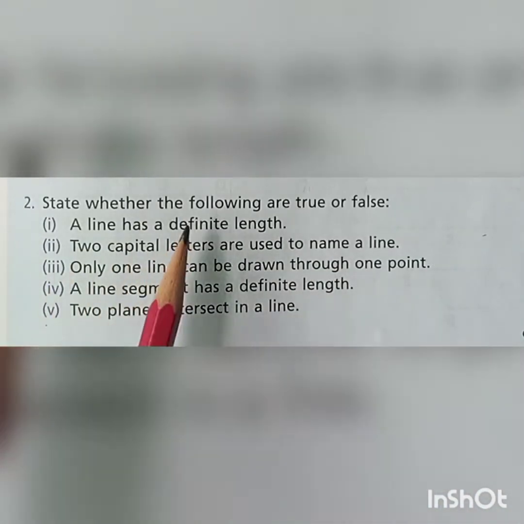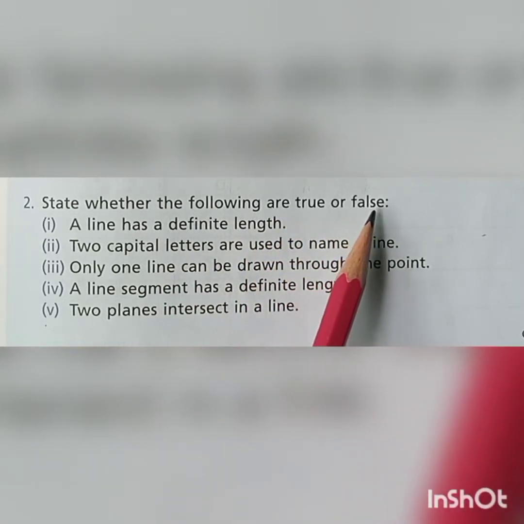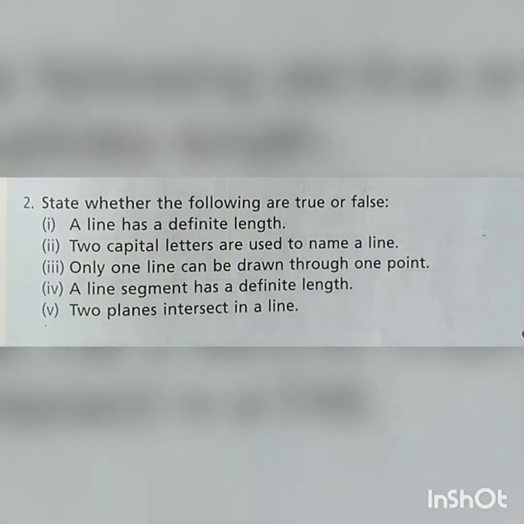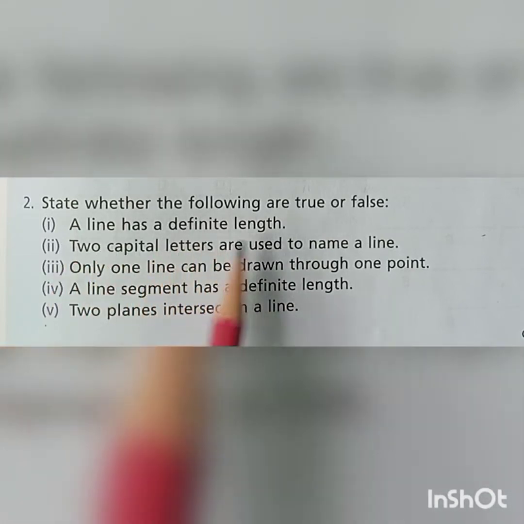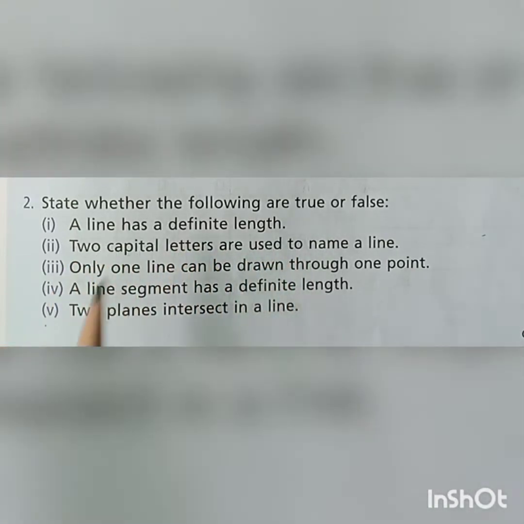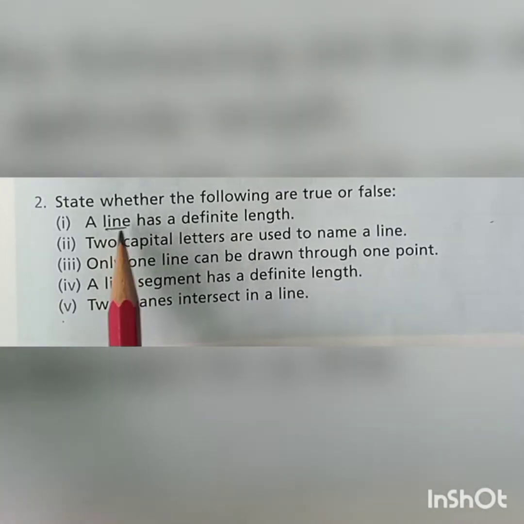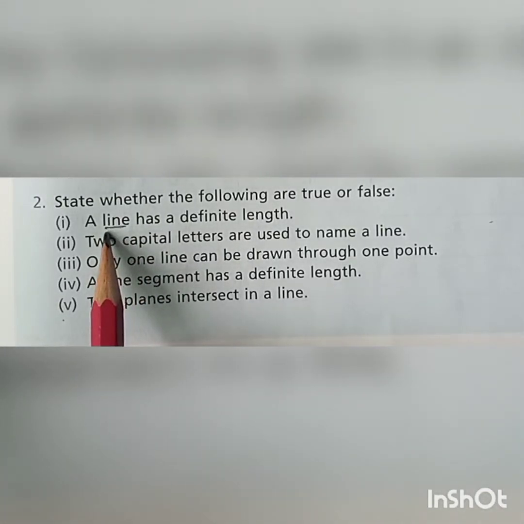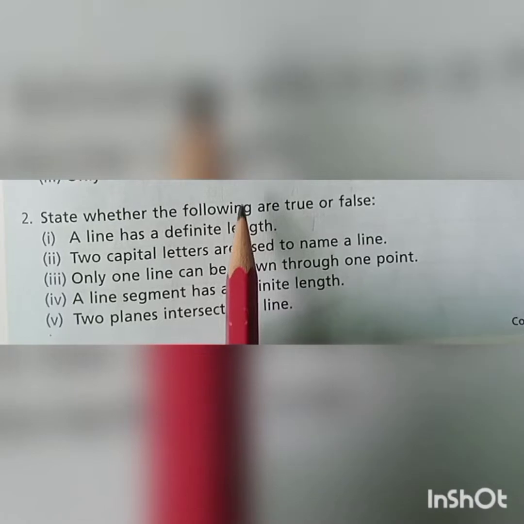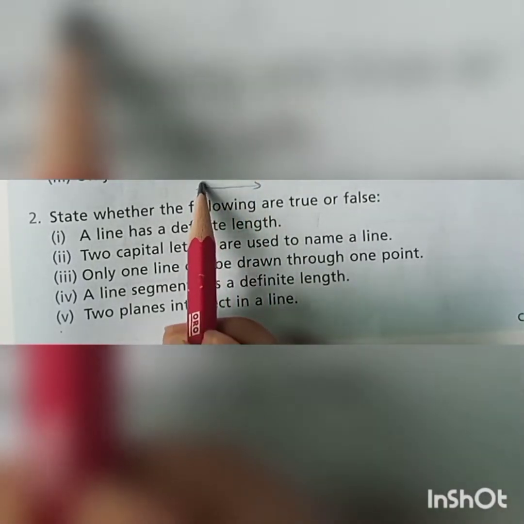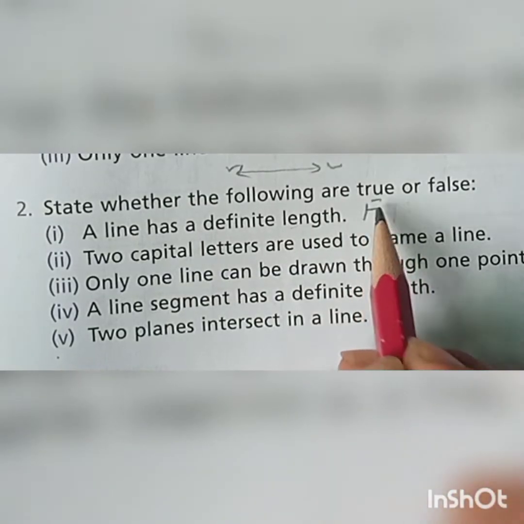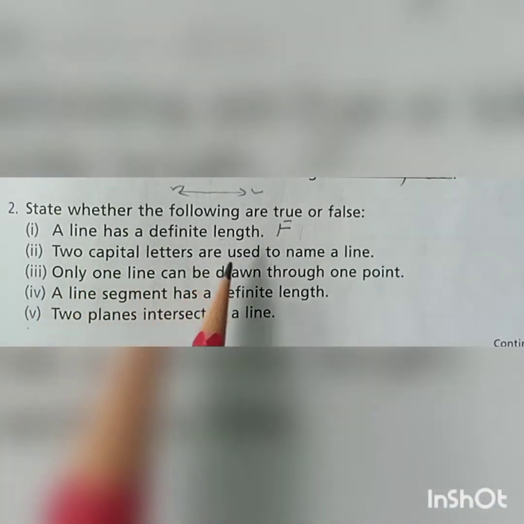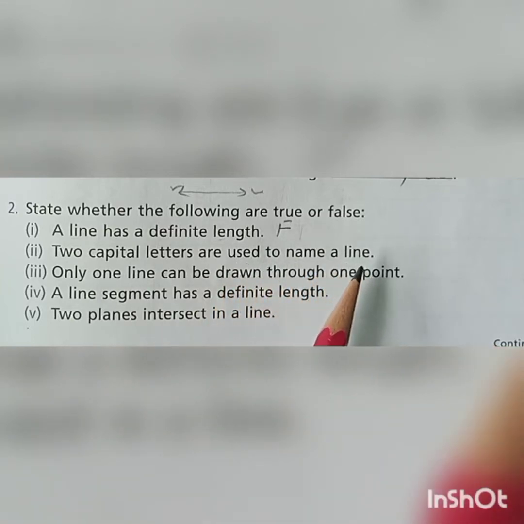Question number 2, state whether the following are true or false. Students, you have to find whether all the statements are true or false. The first one is, a line has a definite length. Students, you have already studied about the line. The line has only one dimension, its length. The length of the line extends to infinity in both directions. The line does not have a definite length. So here the answer is false.